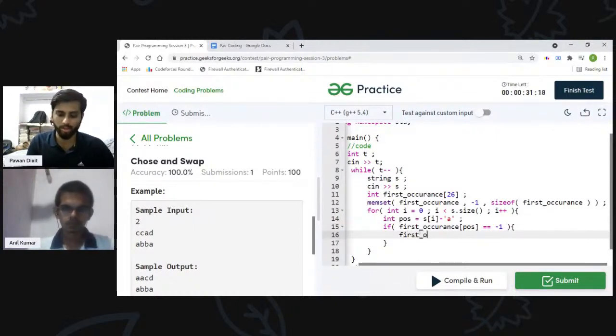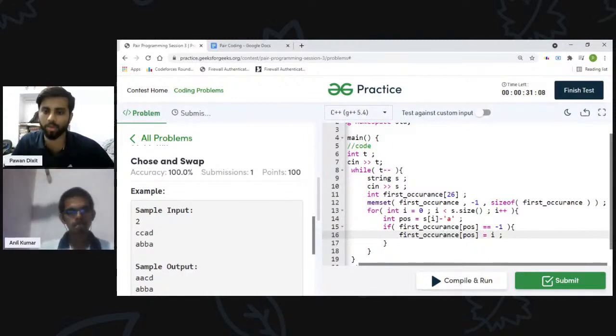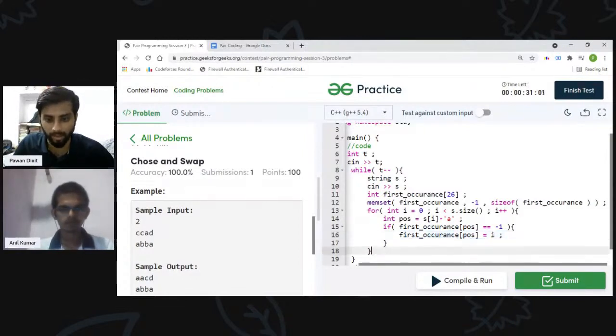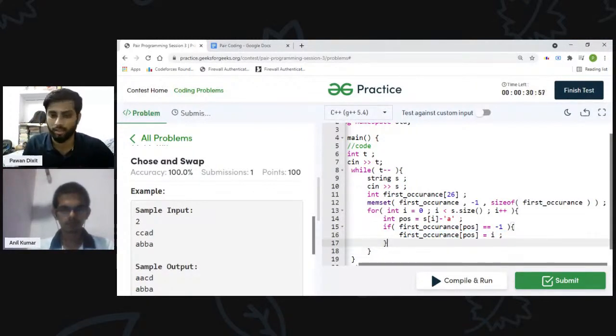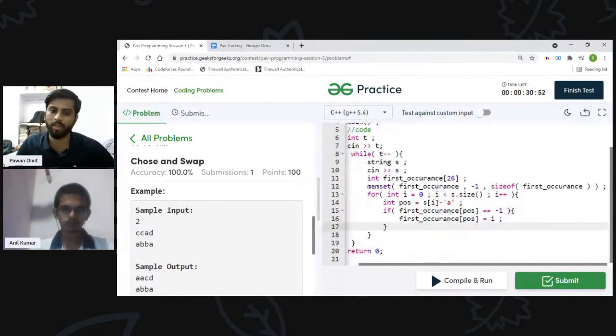So I will just mark its first occurrence as i, because if it hasn't occurred before the current index, then this index itself is its first occurrence, right? So yeah, that's it. I guess you can start another loop now. Yeah, so I marked the first occurrences of all the characters.